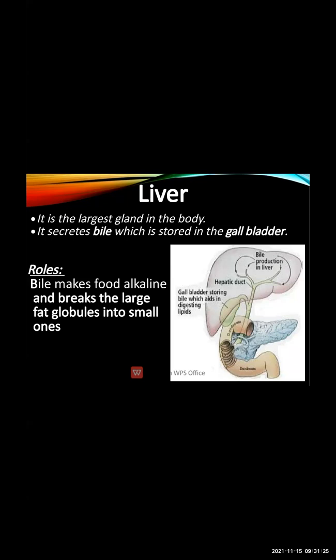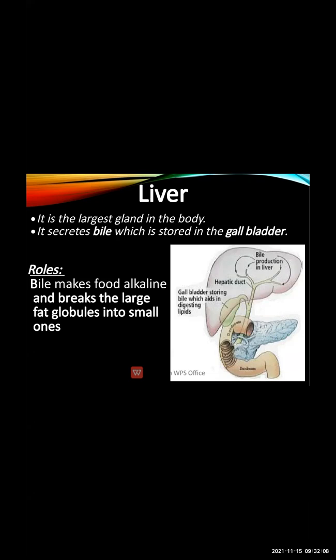Then the liver has digestive juices secreted by the liver. So what is the work of the liver? It secretes the digestive juice, which is stored in the gallbladder. Now what is the role of bile? The bile makes the food alkaline and breaks down the large fat globules into small ones. So bile contains bile salt and it helps the digestion of the fat.